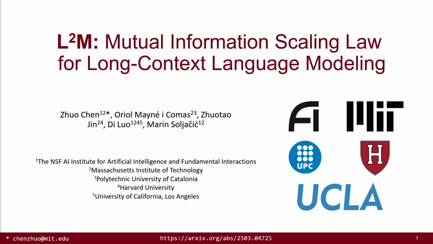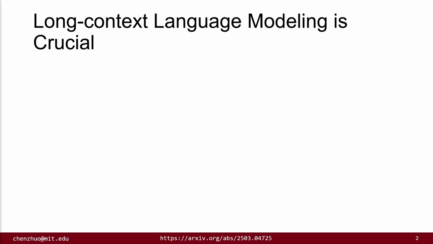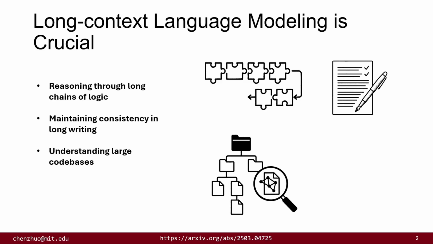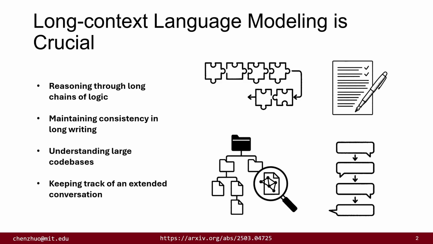Hello, everyone. This is a video presentation of our most recent work on L2M, Mutual Information Scaling Law for Long Context Language Modeling. Long context language modeling capability is crucial in the current era of generative AI. It underpins many important applications, including reasoning through long chains of logic, maintaining consistency in long writing, understanding large code bases, and keeping track of an extended conversation.